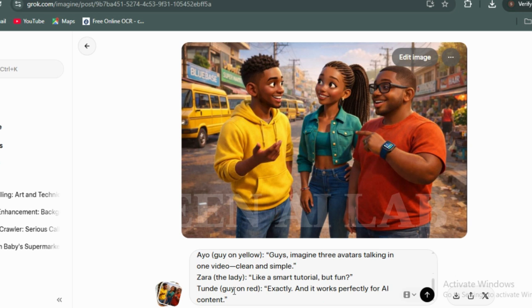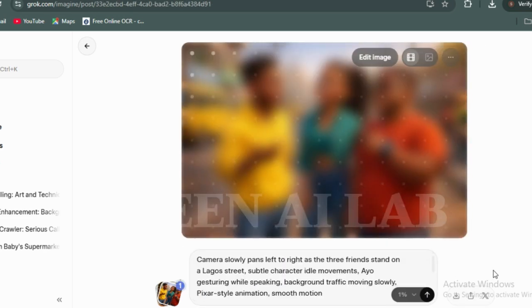That is the reason why I differentiated Ayo, I said guy on yellow. Zara, I said the lady. Tunde, I said the guy on red. So these are the things that they are going to say. So we need to hit generate.